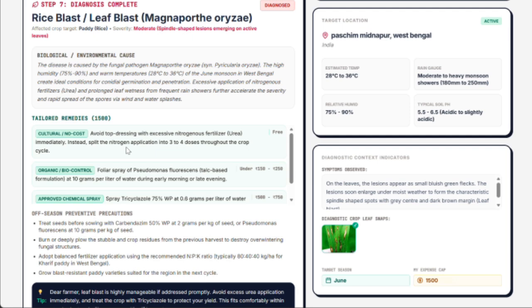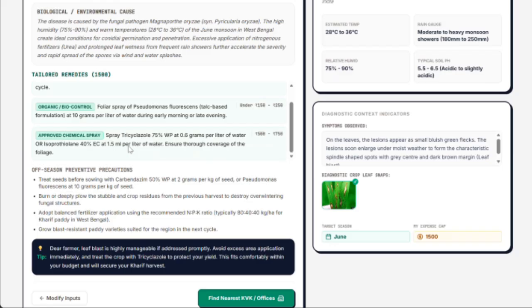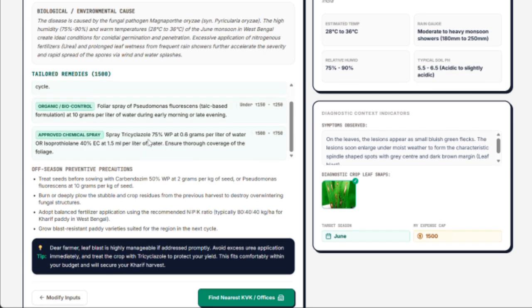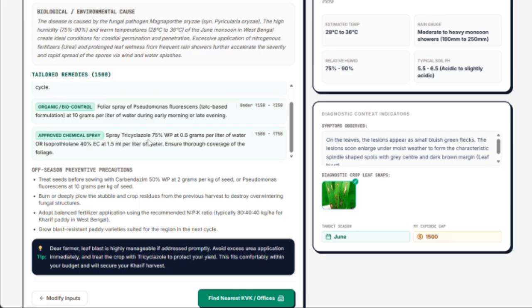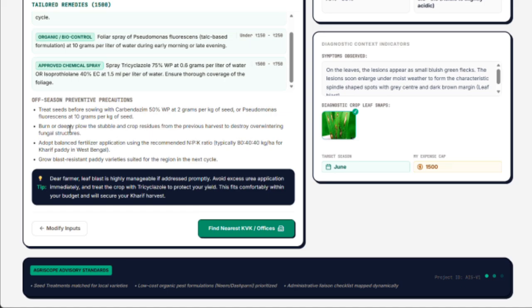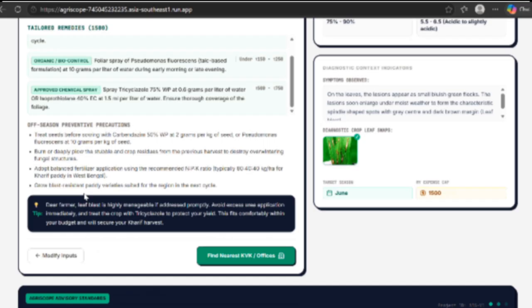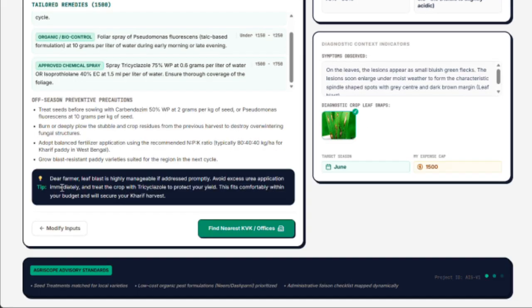A major risk in digital agriculture is AI hallucination, leading to incorrect chemical usage. We mitigated this by setting strict boundary instructions within Google AI Studio, preventing the model from inventing unverified chemical mixtures. With a human-in-the-loop design, Agriscope never makes autonomous, high-stakes decisions. It does not auto-order chemicals or replace certified agronomists.